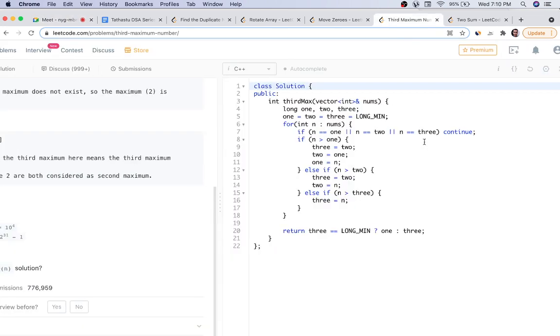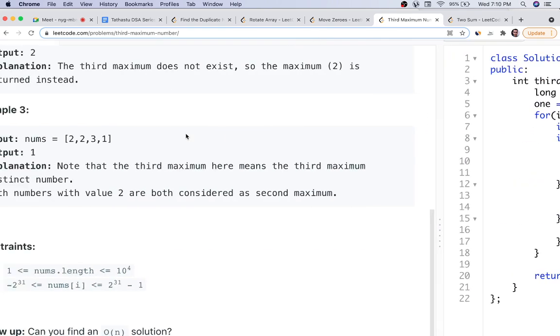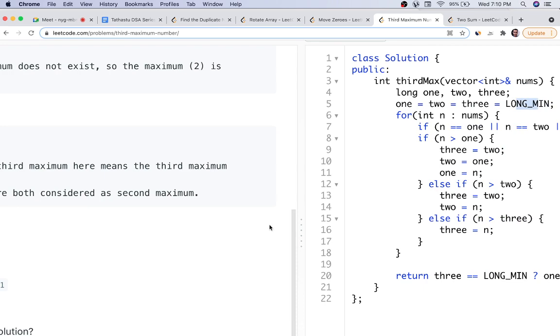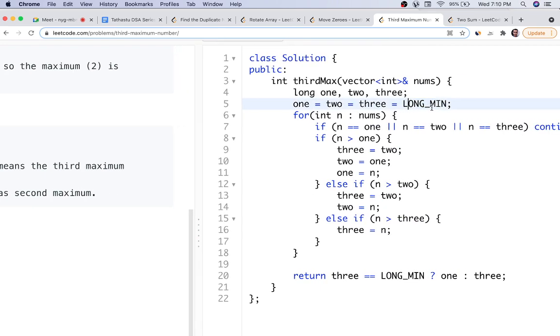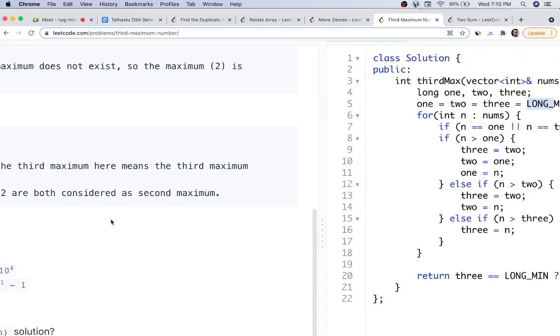So what we are going to do is initialize 3 variables, long1, long2, long3, with long min. Why are we taking long min? Because it can also have negative numbers, the range being from -2^31 to 2^31. So we cannot take 0 as the minimum value. We have to take long min, the lowest possible value.